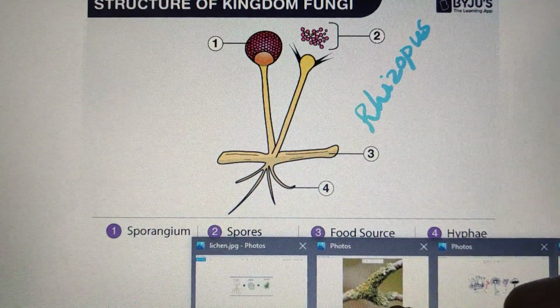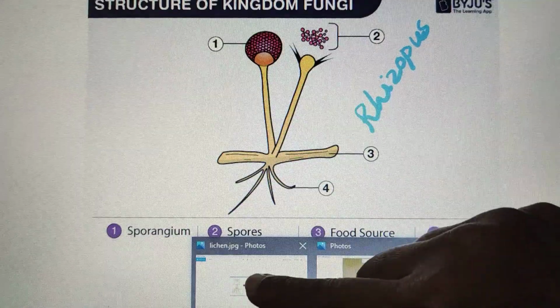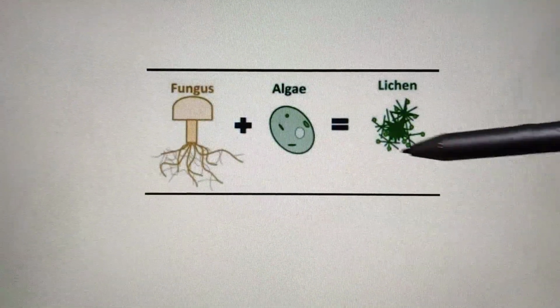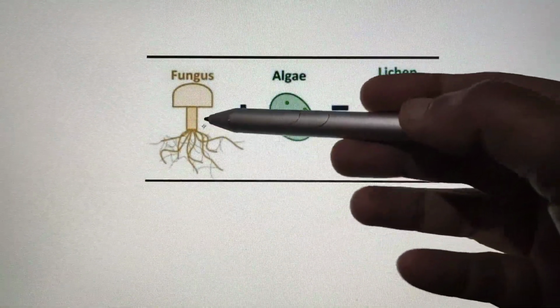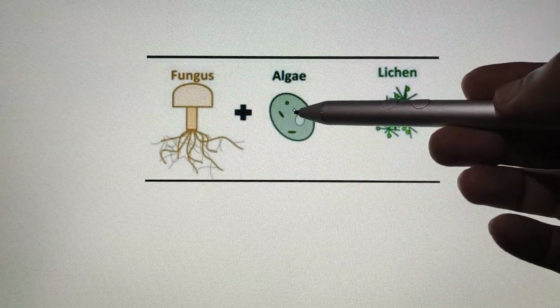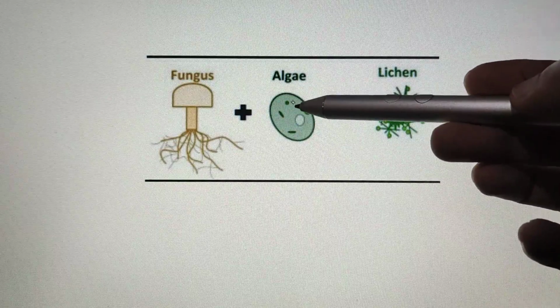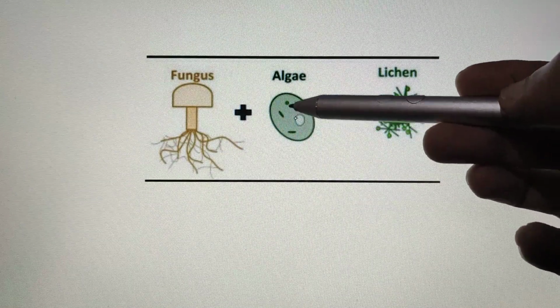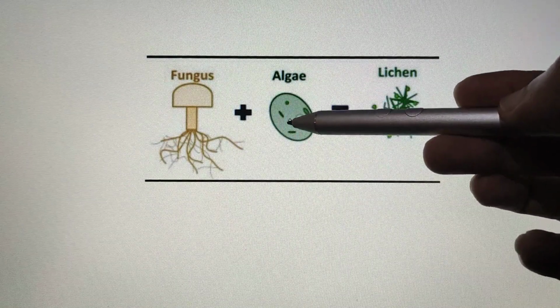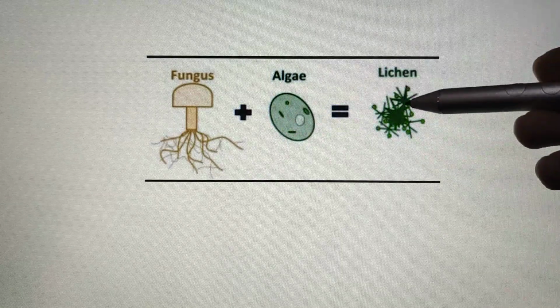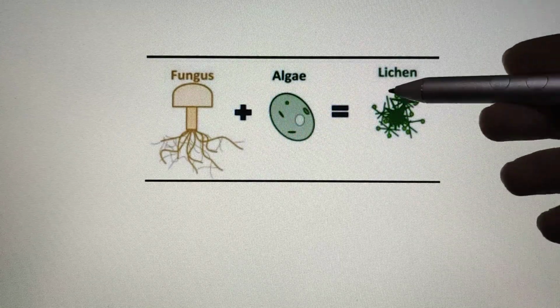Now sometimes a fungus and an alga, algae are small green plants, combine together and live together in an association, and this is called a lichen.